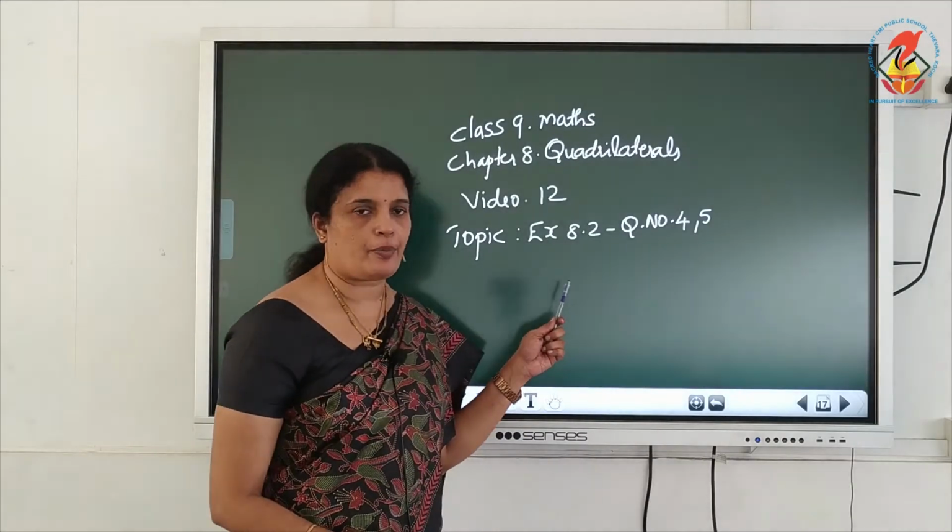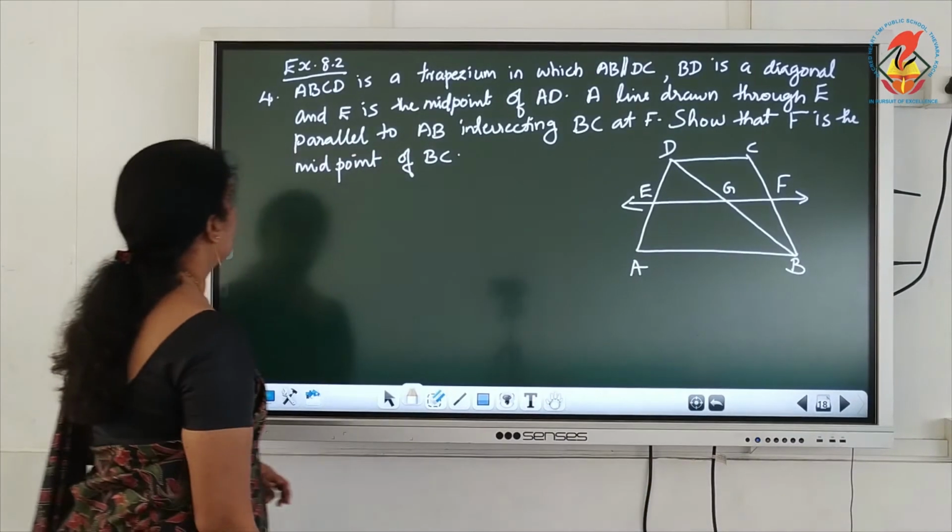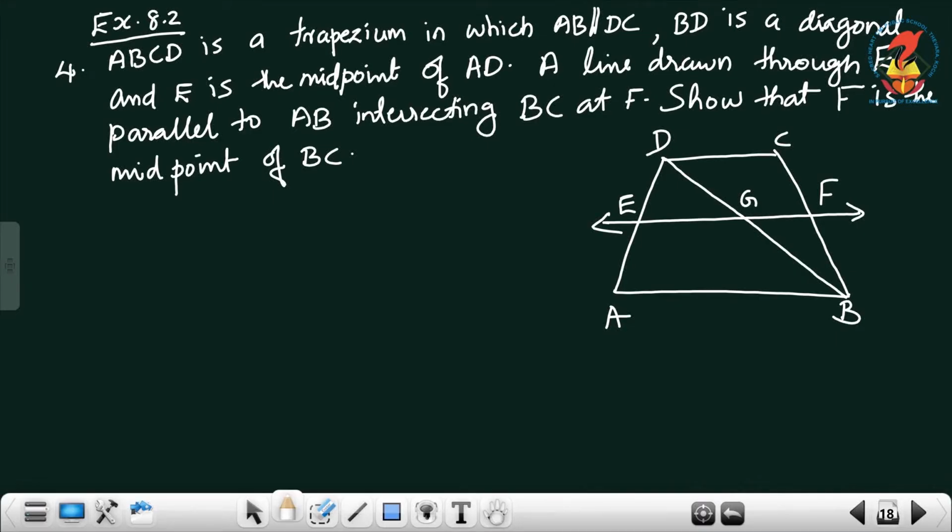Next, exercise 8.2, questions number 4 and 5. Question number 4: ABCD is a trapezium in which AB is parallel to DC, BD is a diagonal and E is the midpoint of AD. A line drawn through E parallel to AB intersects BC at F. Show that F is the midpoint of BC.